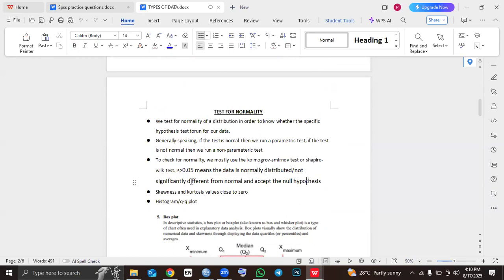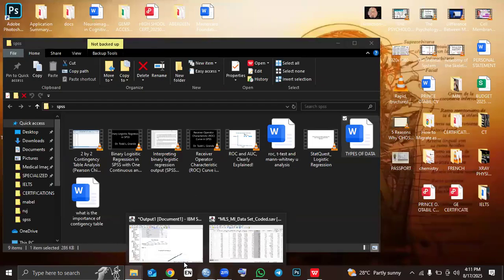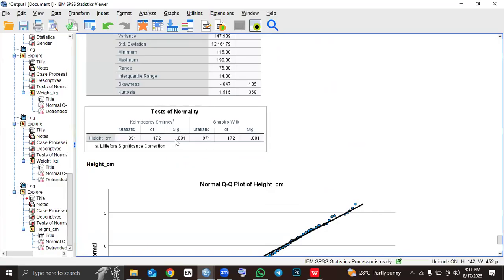This is a rule that you have to know, right? And if it is normally distributed, then it is automatically parametric. So the opposite is true. From our data, our p-value is what?